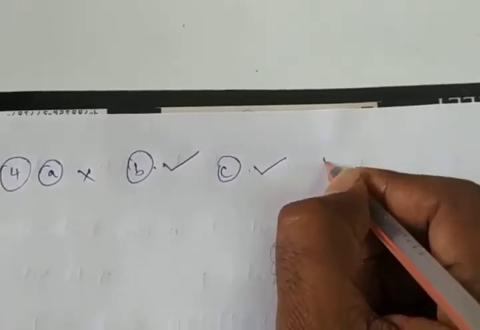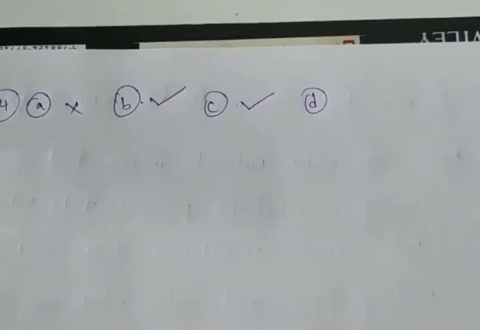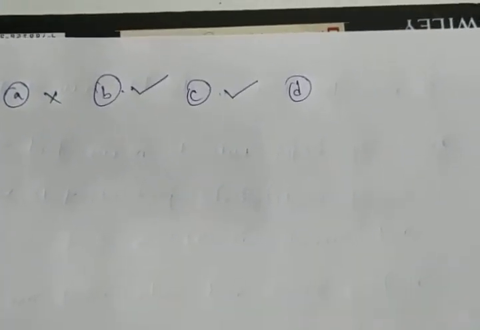Next, D option. What is the D statement? Meat alone is sufficient to provide all nutrients to the body. Only meat alone is sufficient to provide all nutrients to our body? No. Meat alone does not provide all the nutrients to our body. Only one food item does not provide all the nutrients. That may be rice, maybe meat.